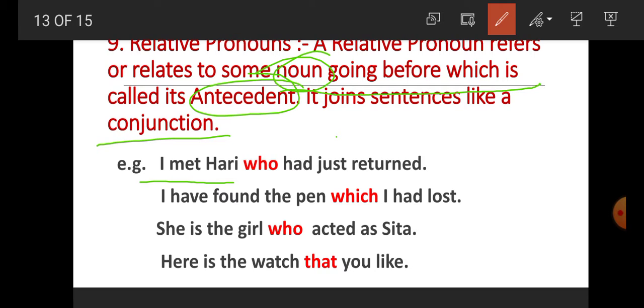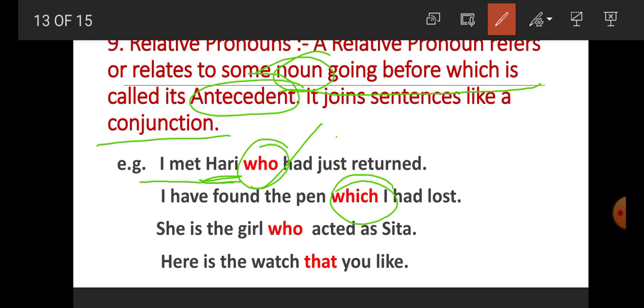So here both the sentences are joined with the pronoun who, and before who, which noun is used here, student? Hari. So Hari is the antecedent of the pronoun who. Second one, I have found the pen which I had lost.